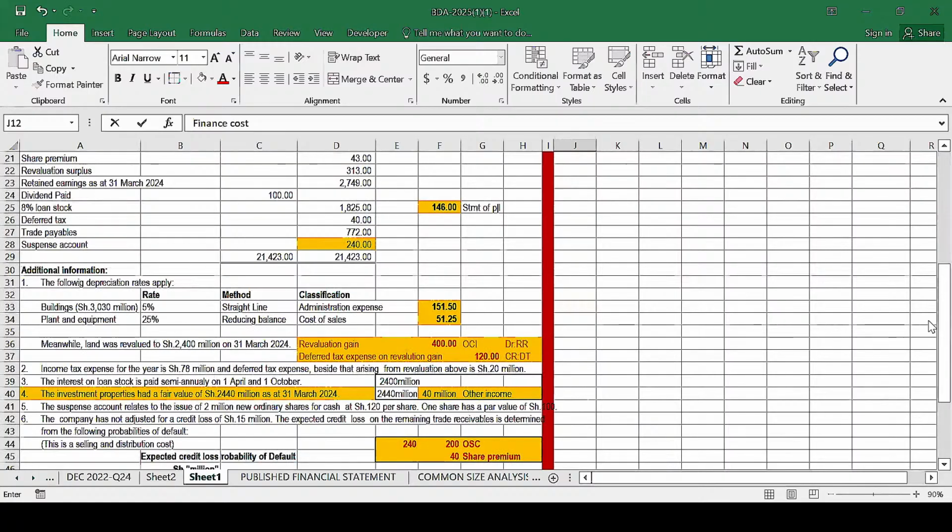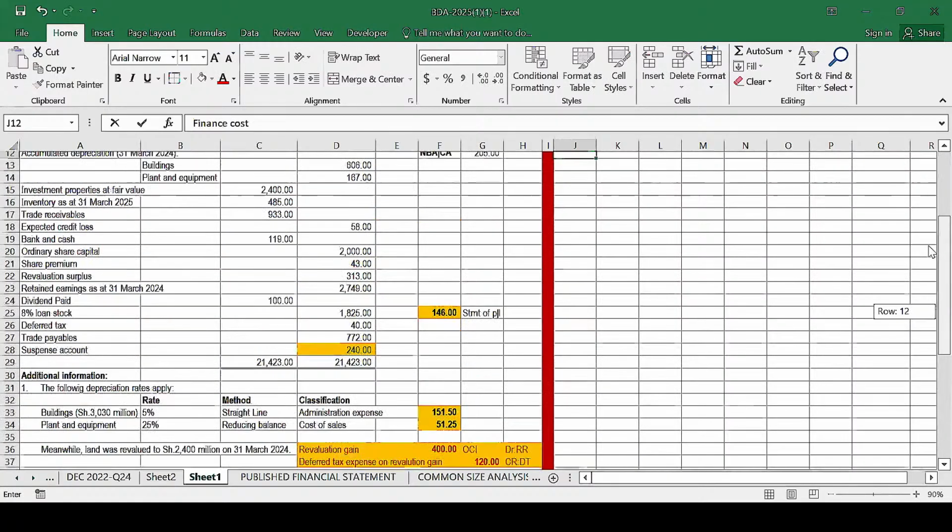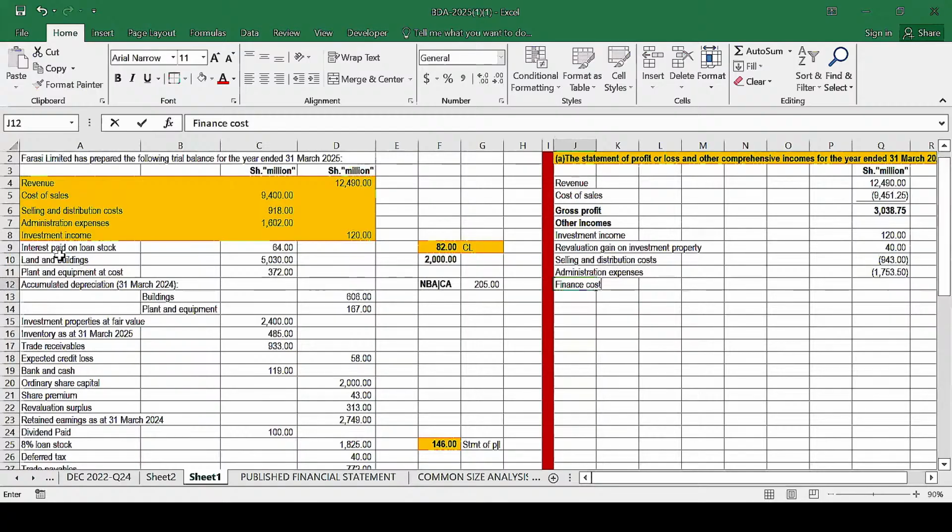Aziz, what you need to know is that as far as this loan stock is concerned, you just need to compute the interest for that year. The reason you're told it's paid semi-annually is that when the year is coming to an end, part of the interest on the loan stock has not been paid. So you are not concerned with that, although I think you have already computed it. What you need to compute is the interest for the current year.